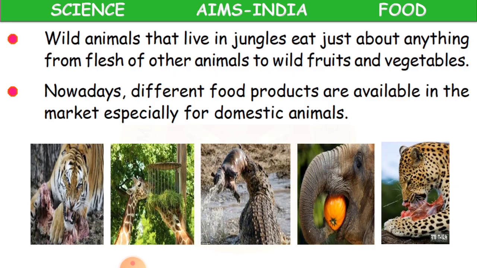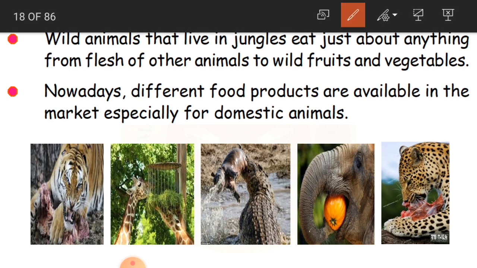Now, wild animals that live in jungles eat just about anything, from the flesh of other animals to wild fruits and vegetables. Wild animals don't have masters. No one is going to take care of them in the forest. They take care of themselves. So what do they eat? Whatever is available in the forest, like fruits and vegetables. We call them wild fruits and vegetables because they are forest products.